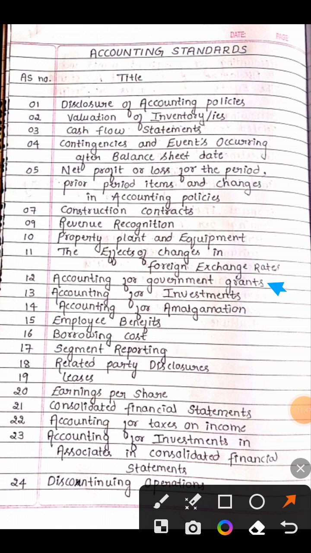So AS 12 is accounting for government grants. AS 12 accounting for government grants. Accounting for government grants, AS 12. Hope you got a good hold on it.